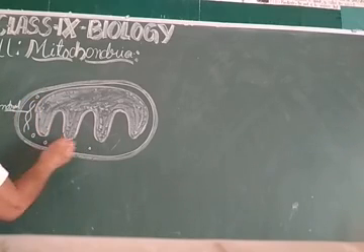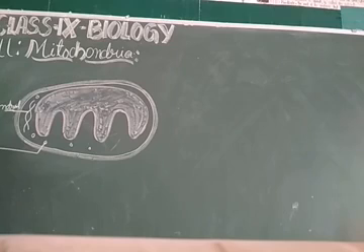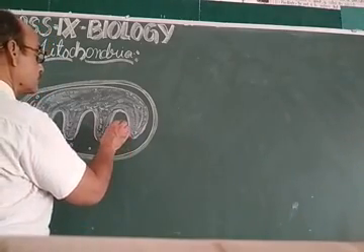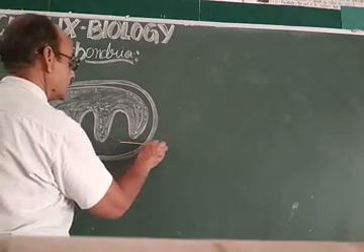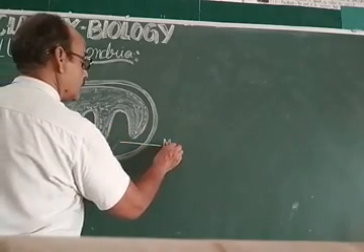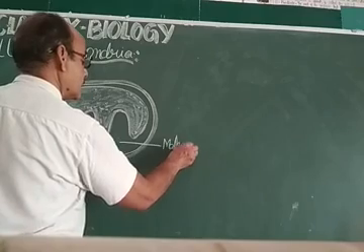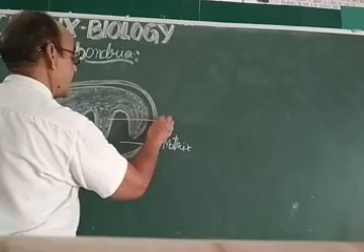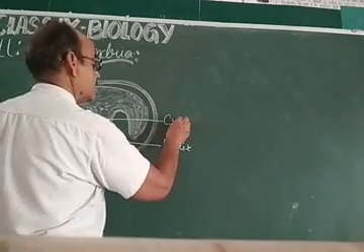Ribosomes are also found in this. Only mitochondria and plastid have their own DNA. This is called the matrix, and these folds are called cristae.